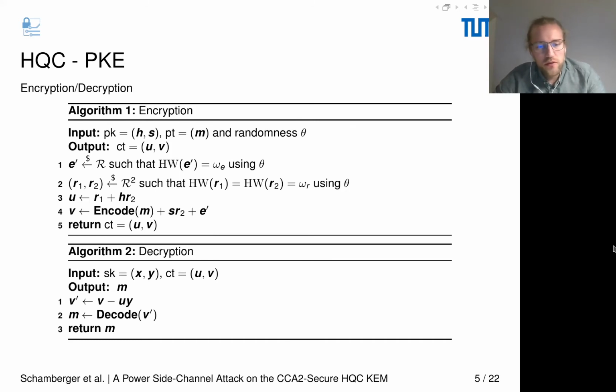This works because with the knowledge of y, we can reduce the amount of errors in v, and therefore our error correction is then again able to correctly decode our message m. If we don't know y, then the amount of errors is simply too high and the decoding process does not result in the correct message.